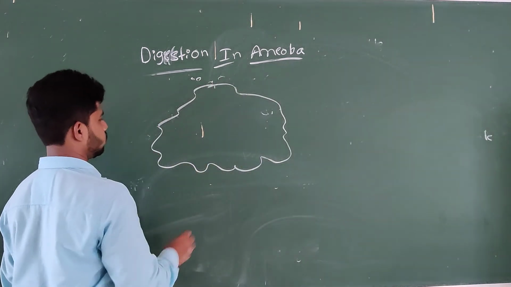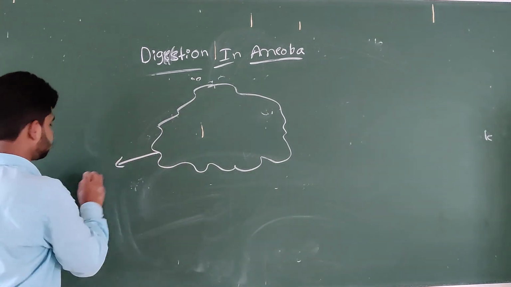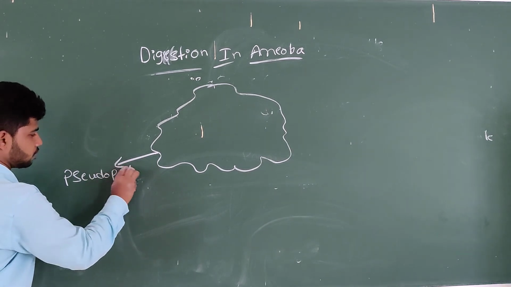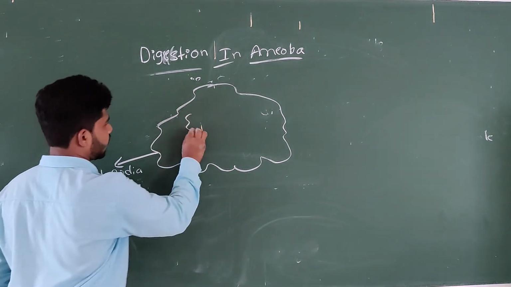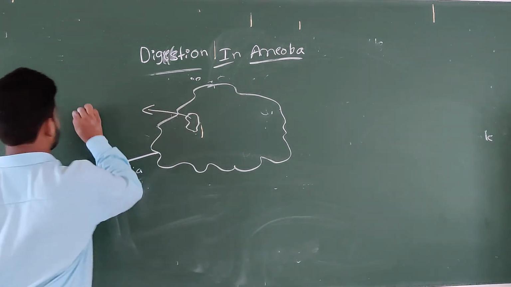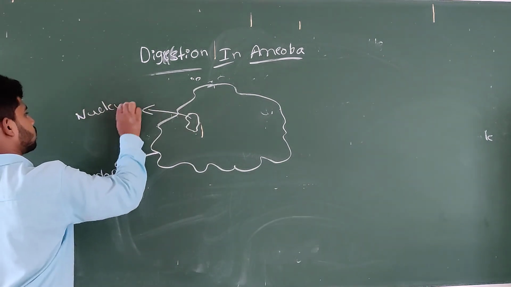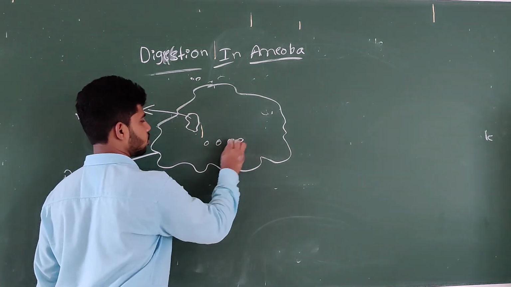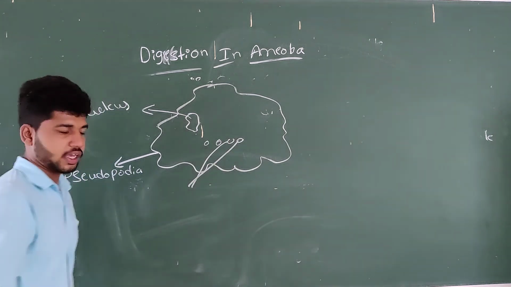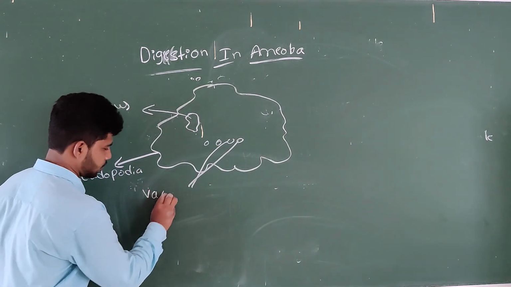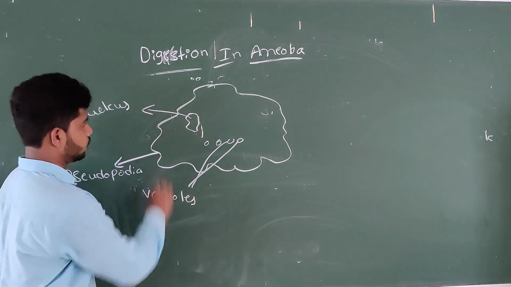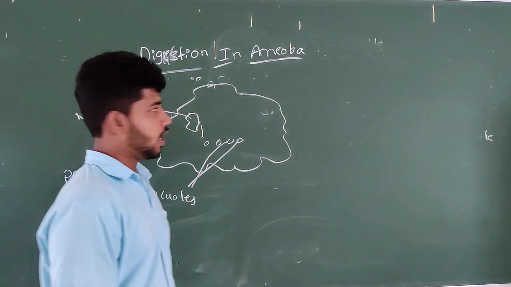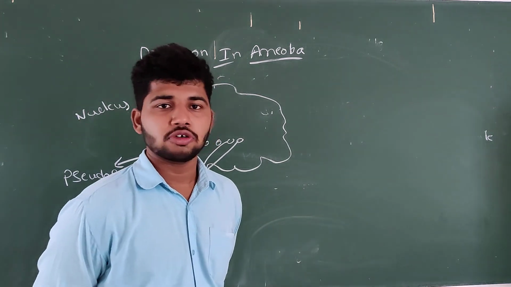Here is the pseudopodia, and here is the nucleus, and the small bubble-like structures are called vacuoles. And today this completes your nutrition in animals chapter.